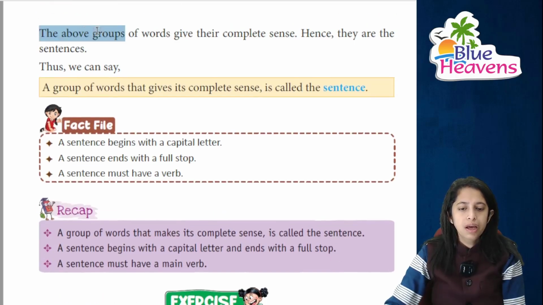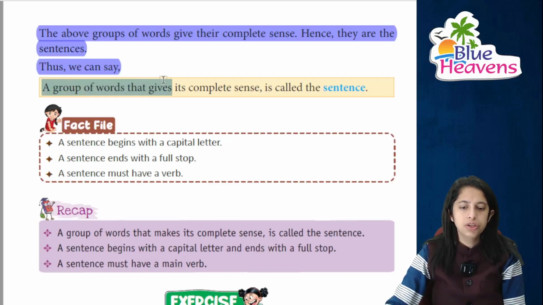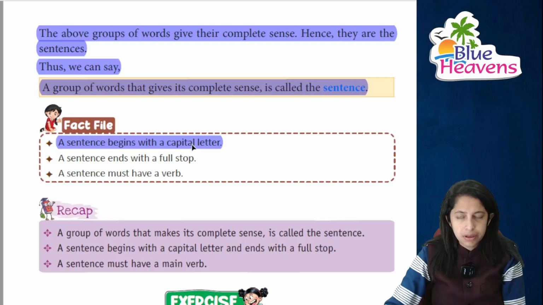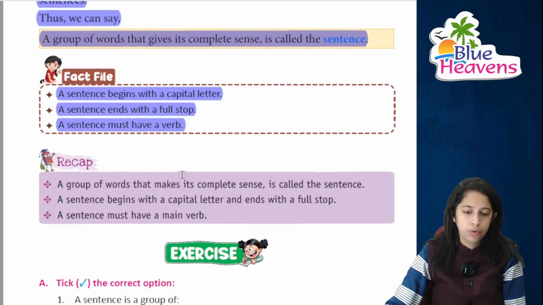So all the above words, the above group of words give their complete sense, पूरा sense है, and hence they are the sentences. ये क्या है, sentence है. Thus we can say a group of words, जो कि बहुत सारे words को आप group कर दीजिए, that gives its complete sense, पूरा एक अच्छे से सेंस दे दे, it is known as a sentence. उसी को हम क्या बोलते हैं, सेंटेंस. तो a sentence always begins with a capital letter से बिगिन होता है.